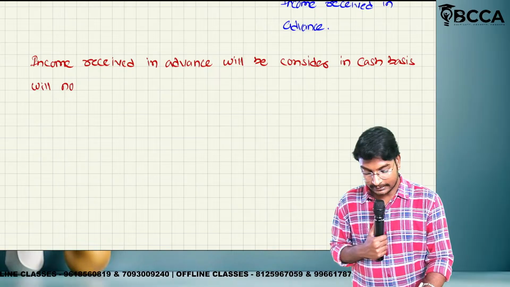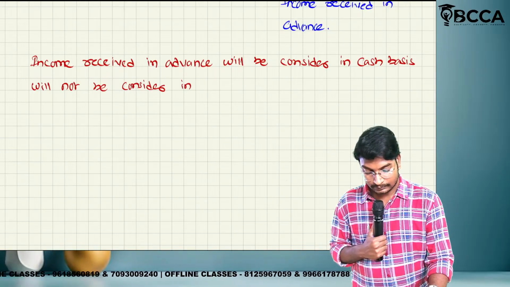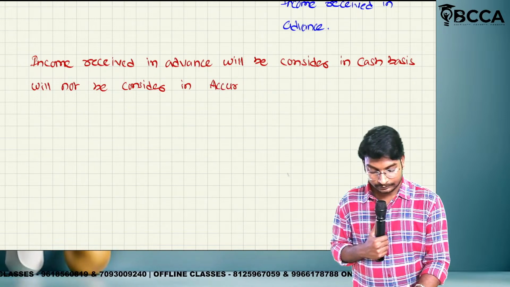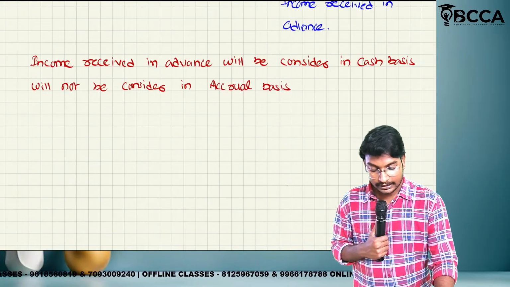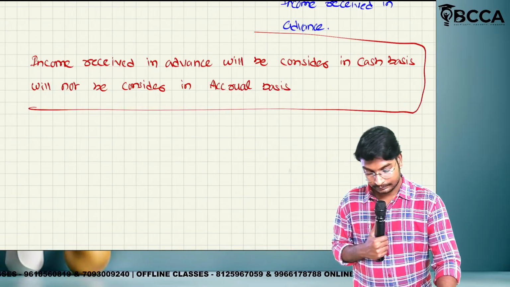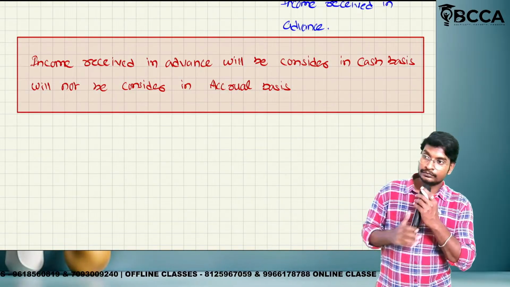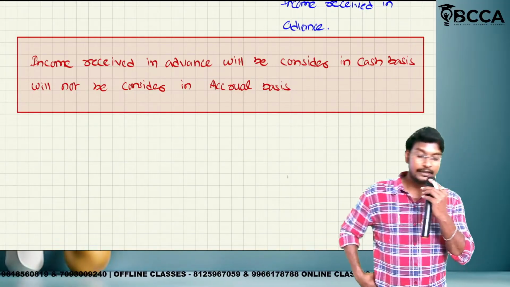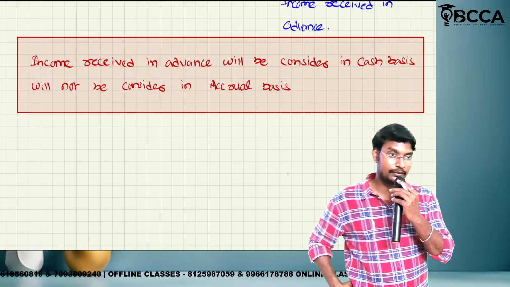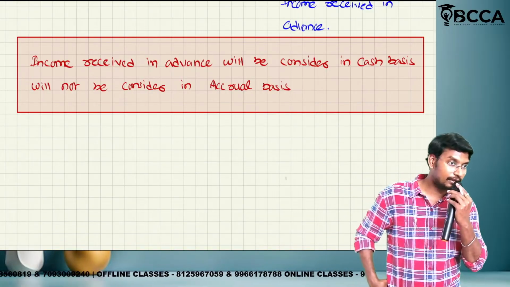It is just a liability. Outstanding expenditure is also a liability. Prepaid expenditure is an asset, income receivable is an asset, and income received in advance is a liability.